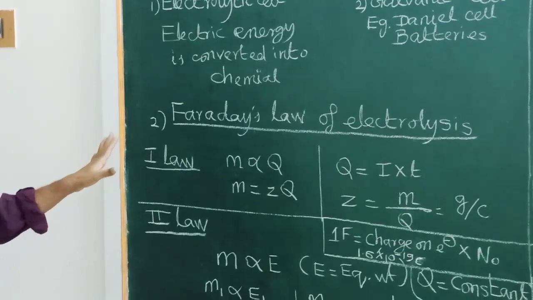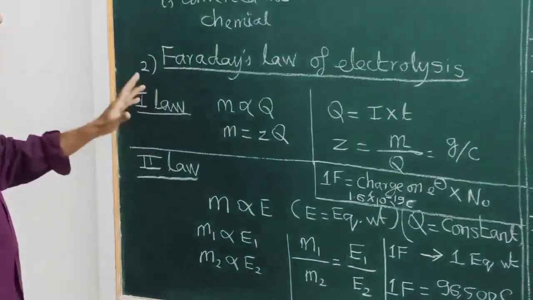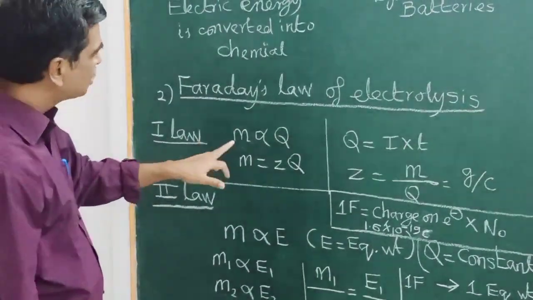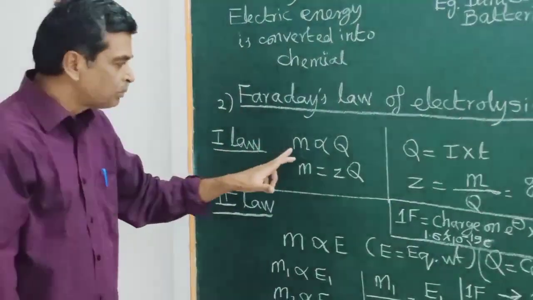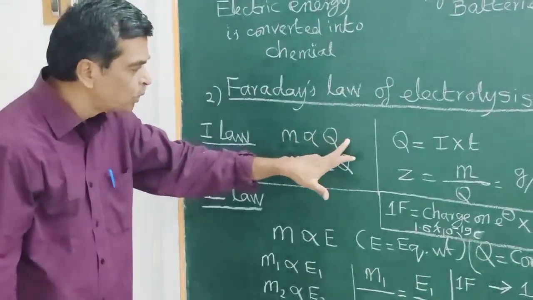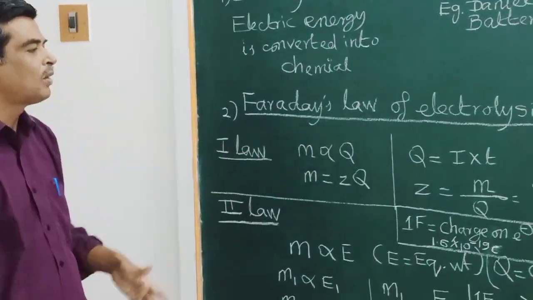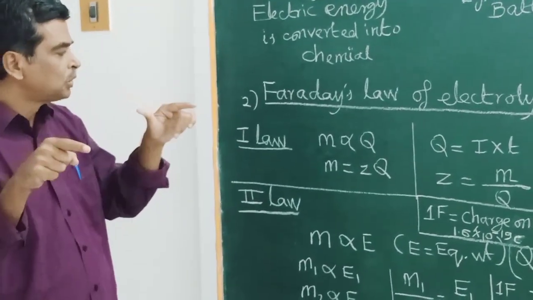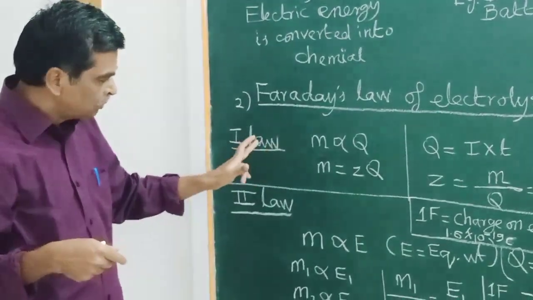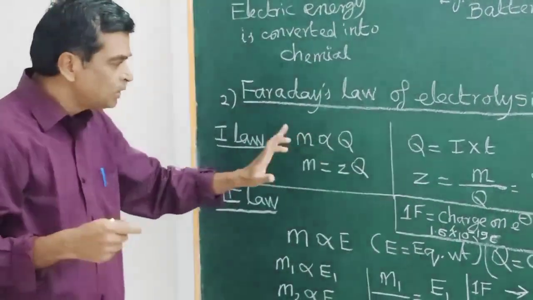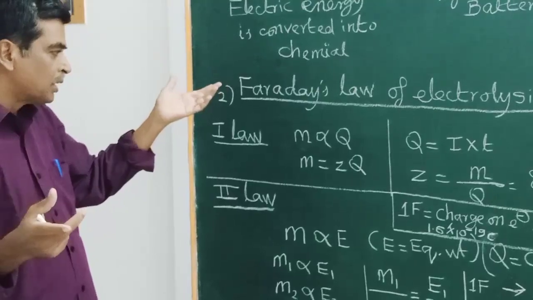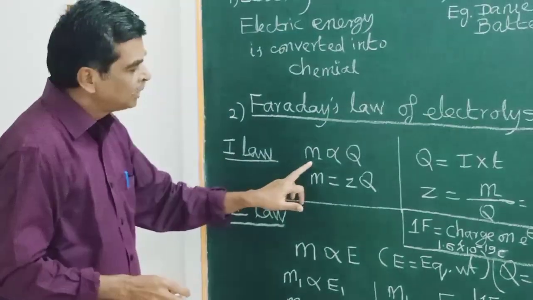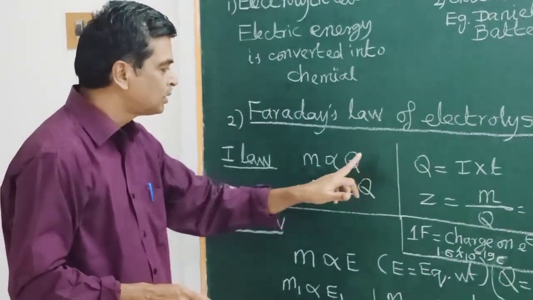Okay. Now let us talk about Faraday's laws of electrolysis. There are two laws of electrolysis, first law and second law. The first law states that the mass of the substance deposited or discharged is directly proportional to the quantity of electricity passed through the electrolytic solution. A cell is made up of two electrodes and an electrolytic solution. When you pass electricity, the substance will be deposited or discharged. For example, copper will be deposited, hydrogen will be liberated. The mass is directly proportional to the quantity of electricity passed.